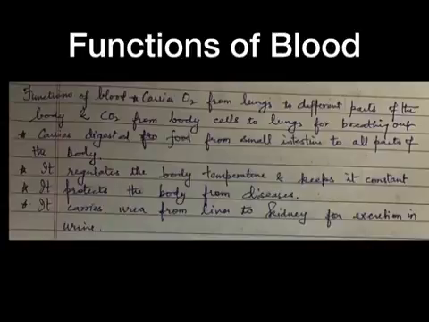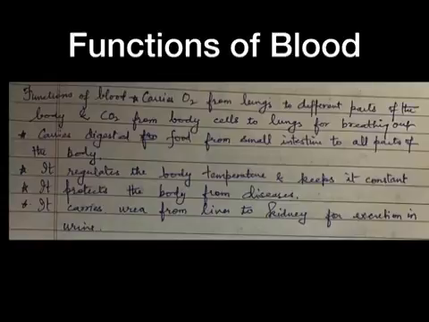The important functions of blood in our body are as follows. Blood carries oxygen from the lungs to different parts of the body. Second, blood carries carbon dioxide from the body cells to the lungs for breathing out. Third, blood carries digested food from the small intestine to all the parts of the body. Fourth, blood carries hormones from the endocrine glands to different parts of the body.